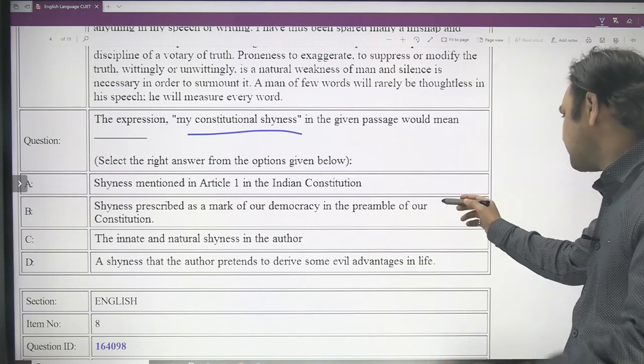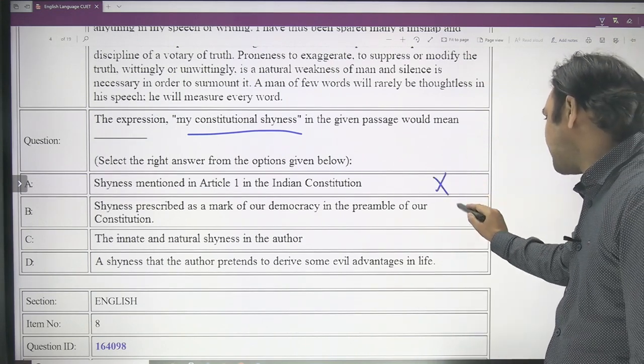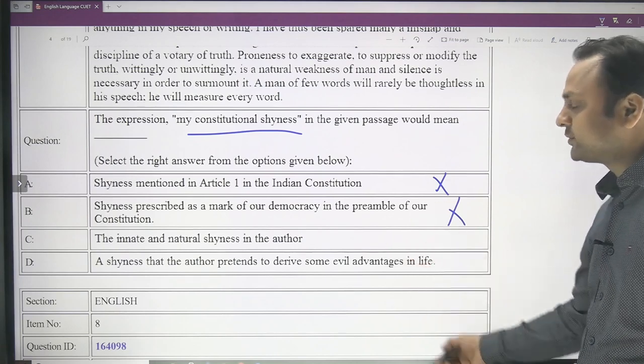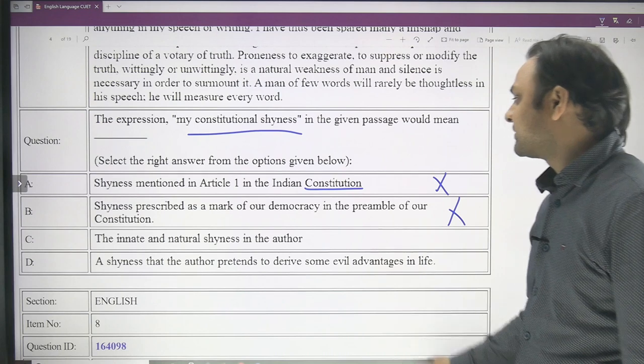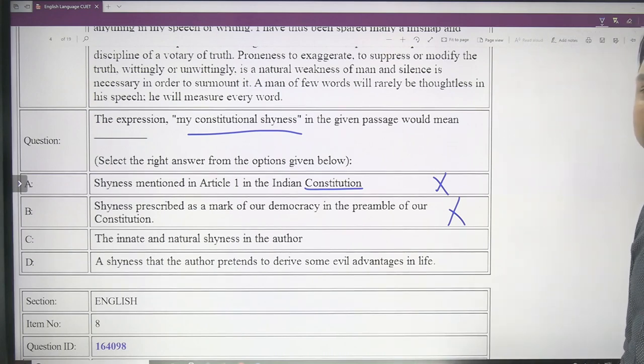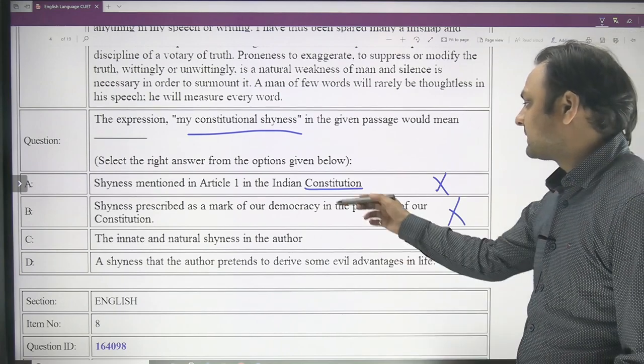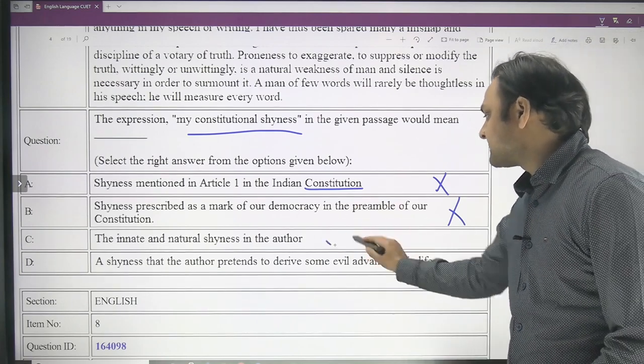Those of you who think that the answer is A or B will be misguided, because you think that, just because the word constitution has been used, it is about the Constitution of India. But this is not the case. Here, "constitutional" refers to the constituting elements of the author, of his inner self. His innate and natural shyness has been indicated by the word constitutional. So C is the answer.